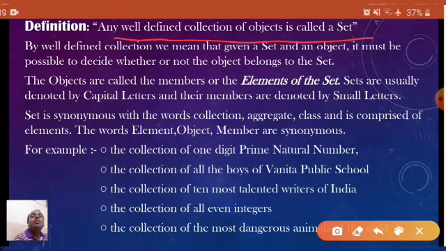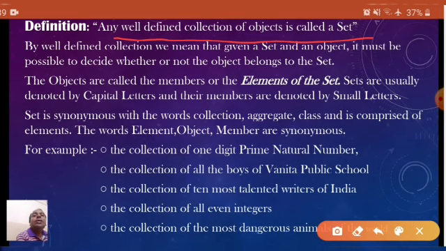By well-defined collection, we mean that given a set and an object, it must be possible to decide whether or not the object belongs to the set. As we were saying, a packet of wheat flour or a geometry box or a sack of cement is not considered to be an element of that party wear. So it is clear that well-defined means once the object is before you, you can judge whether this object can be kept in that collection or not.